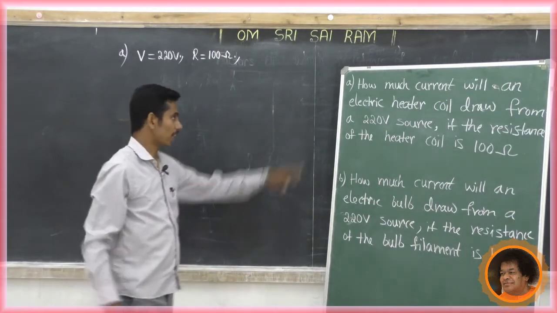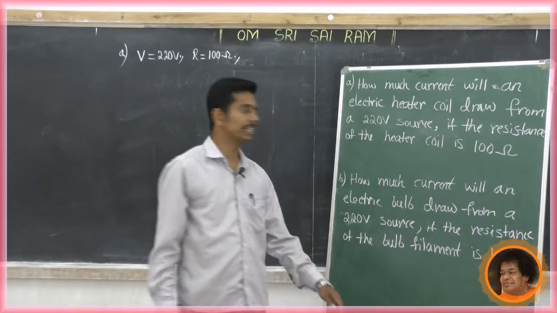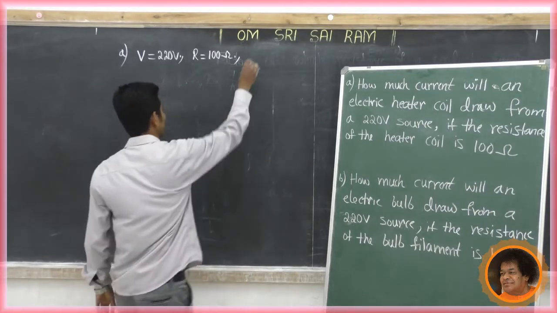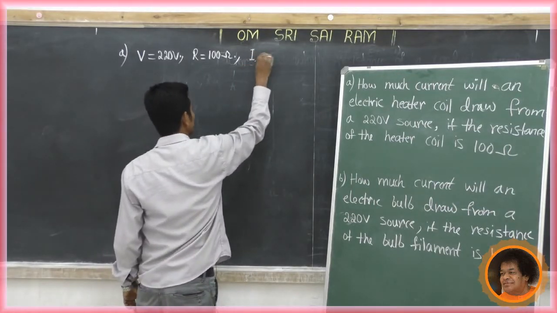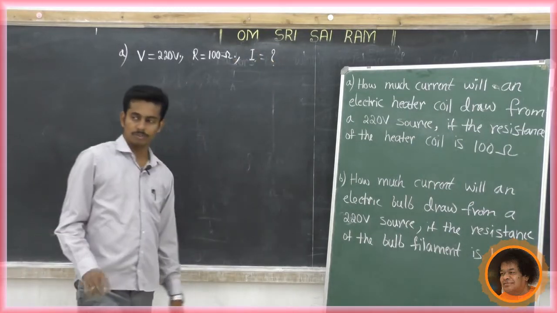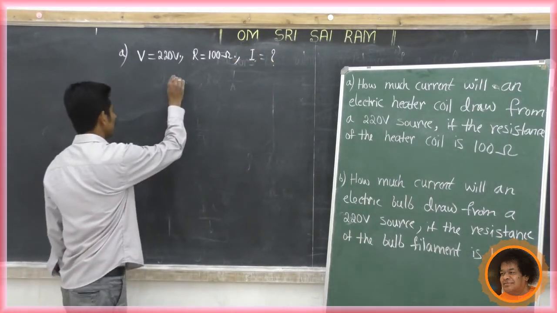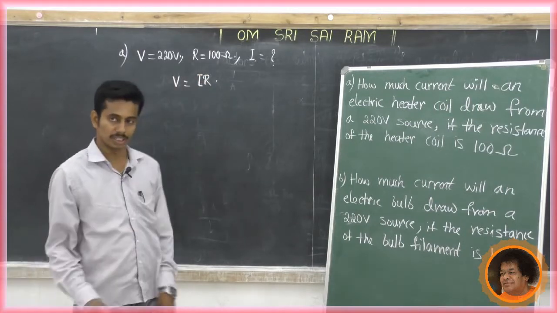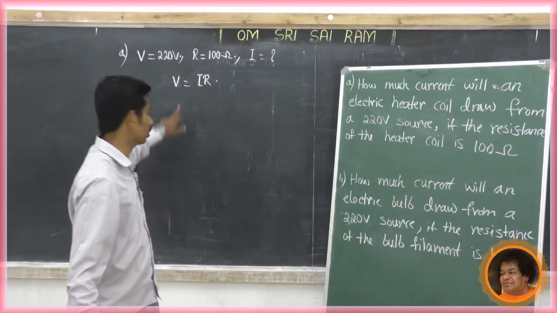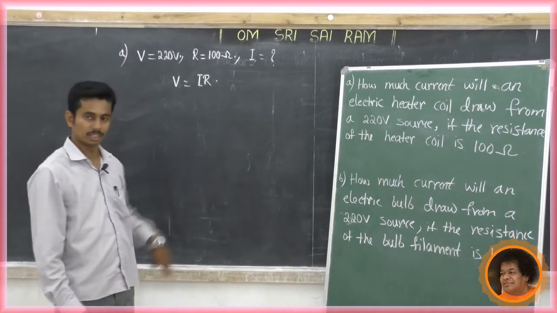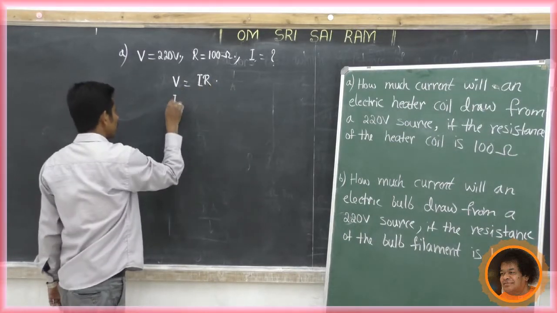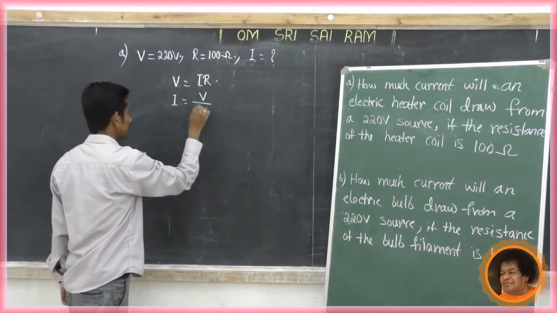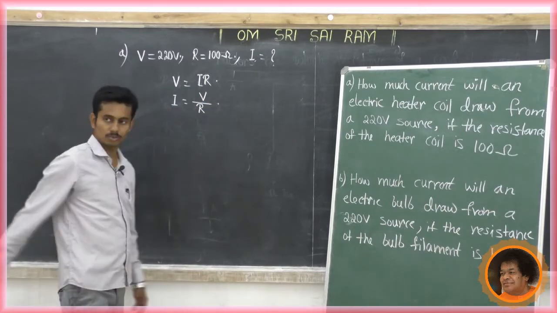What we have to find? How much current will an electric heater coil draw from a 220 volt source? So current, it is denoted by I. So what is I? We know that from Ohm's law, V equal to IR. What is the formula? V equal to IR. Where do we get this formula? Because of Ohm's law, V equal to IR. We require the value of I. So I equals V divided by R.